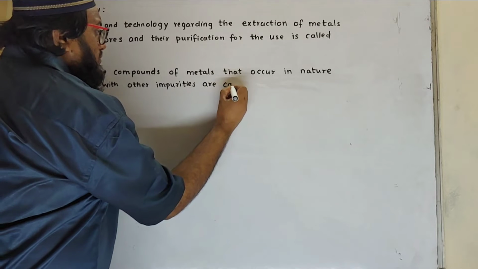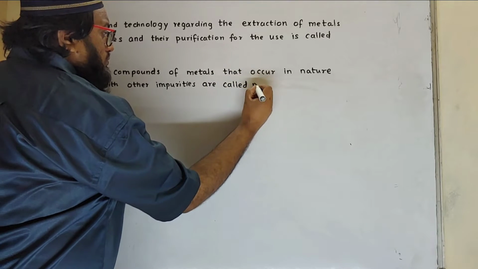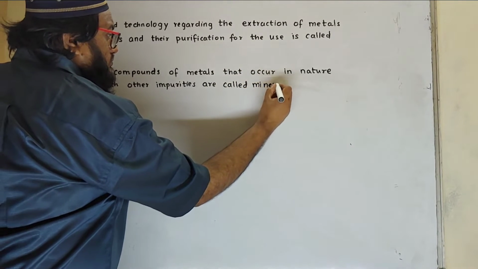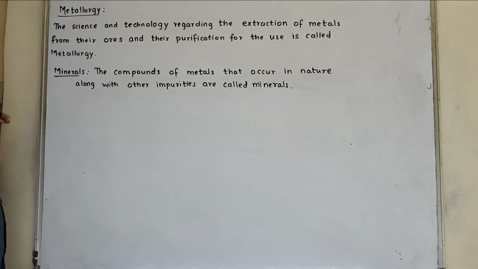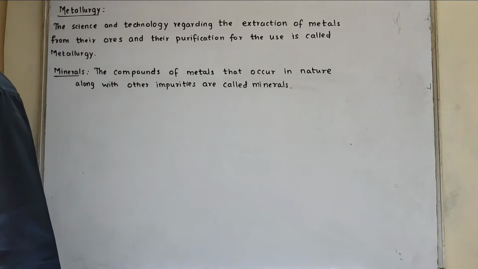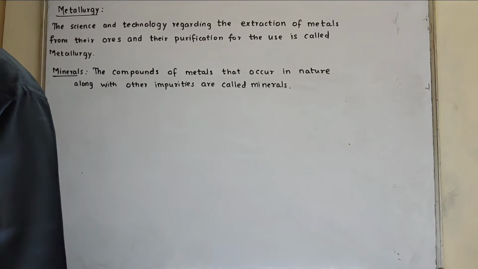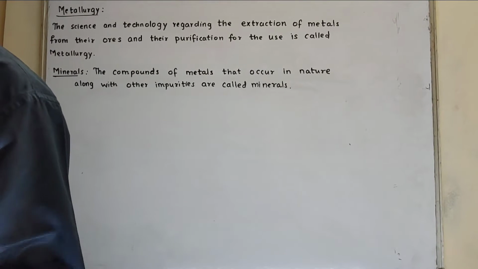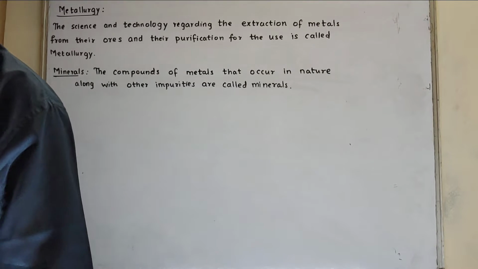Are called minerals. So we can say minerals are nothing but compounds of metals that occur in nature along with other impurities, and they are called minerals. Then the definition of ores.